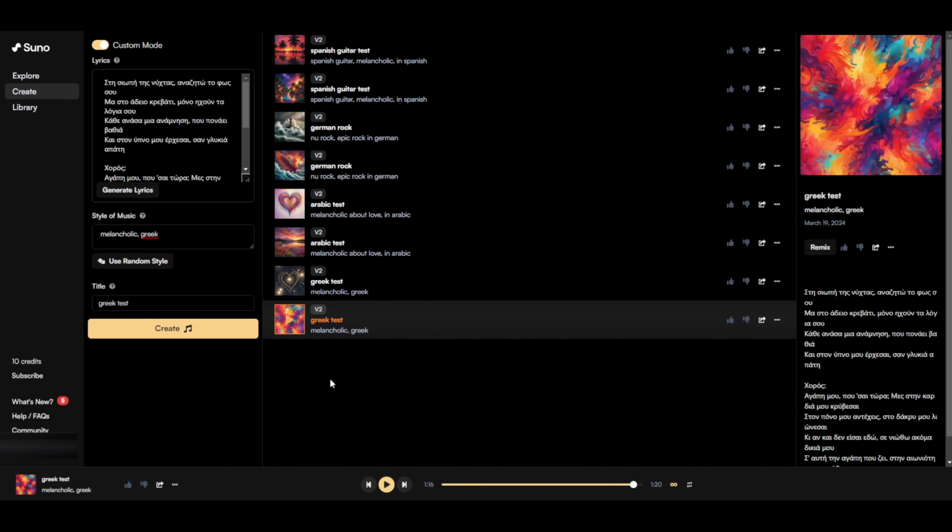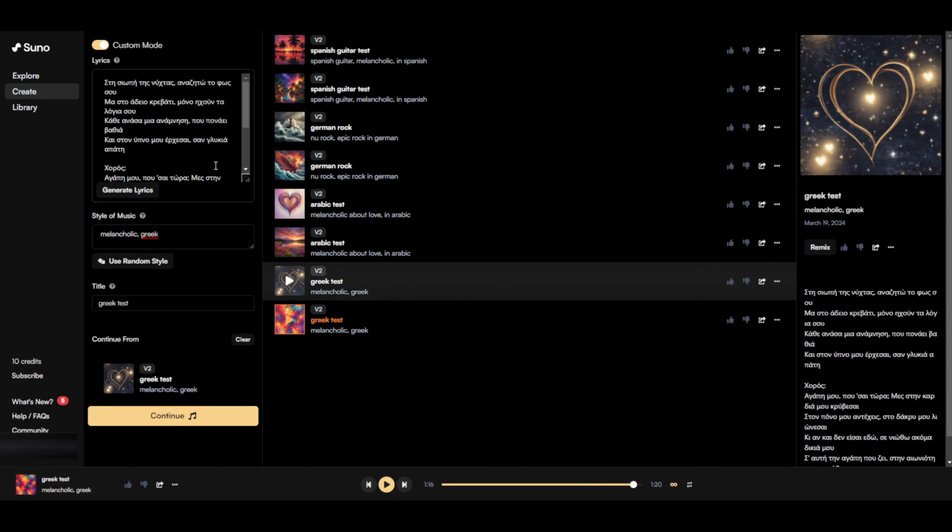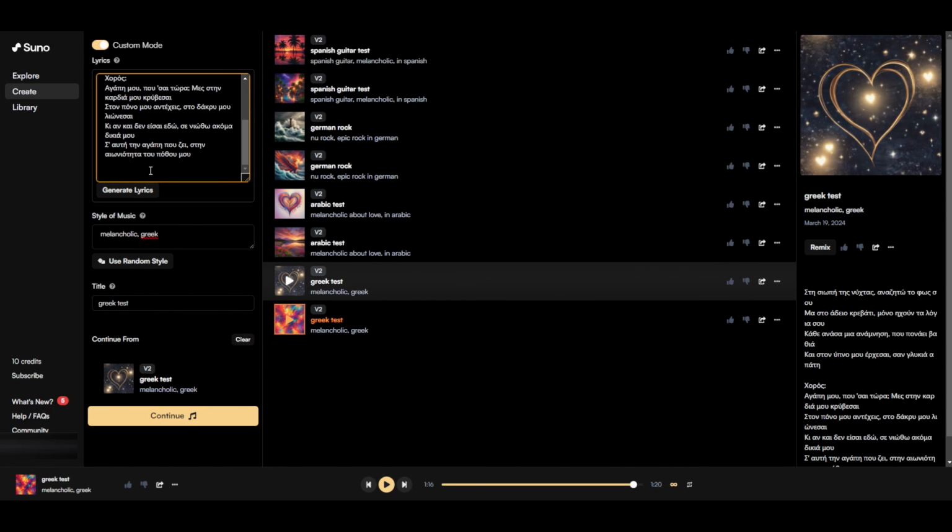Anyway, the first version was way better. So, what you can do from here really quick before we get out, you can click these 3 dots and you can continue from this song. And you can add more lyrics if you want to make it longer, since we are in the free version. It's not gonna make us anything much better, but it will continue on this style. If you like this first style, for example, it will continue from that style. So you keep that style, you don't lose it. Because as I said, it's kind of rolling the dice here.